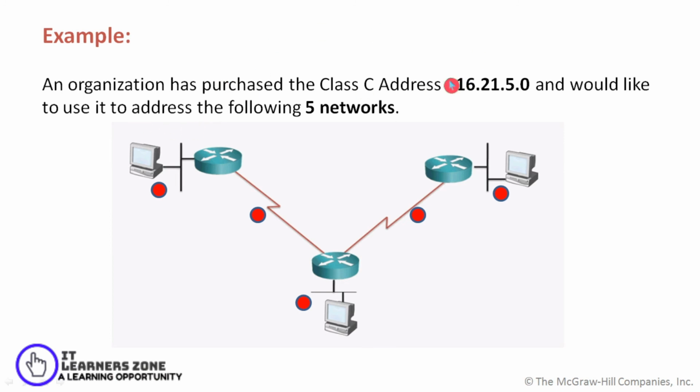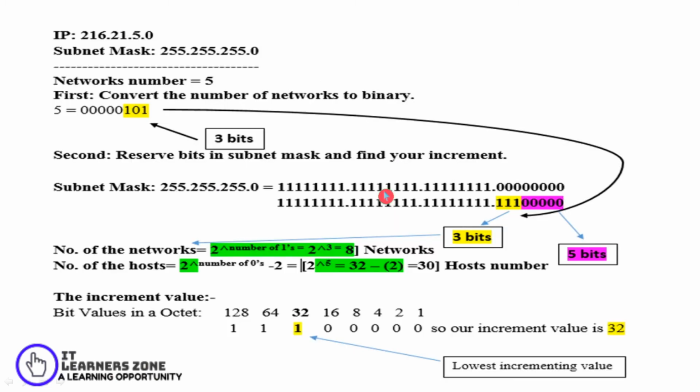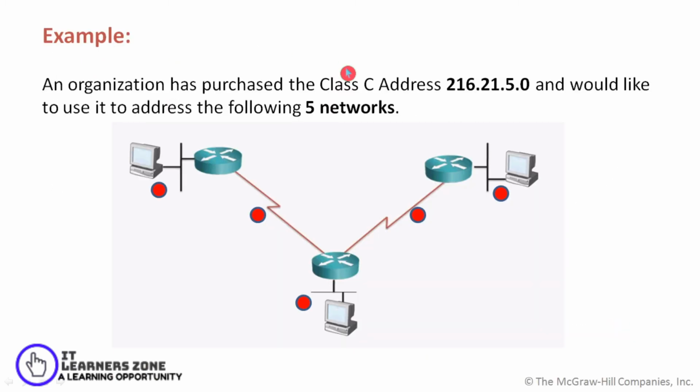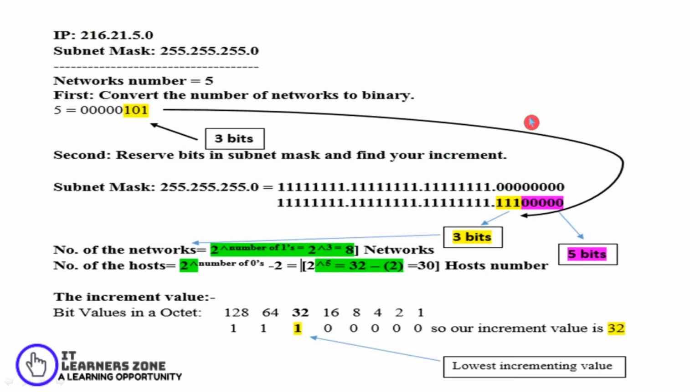So here is one example. There is an organization which has a class C address and they want to use this class C address for 5 different networks. So how to do that? I'll take the address 216.21.5.0, and since it's a class C address, I will definitely have the subnet mask as 255.255.255.0, and the number of networks needed here is 5.